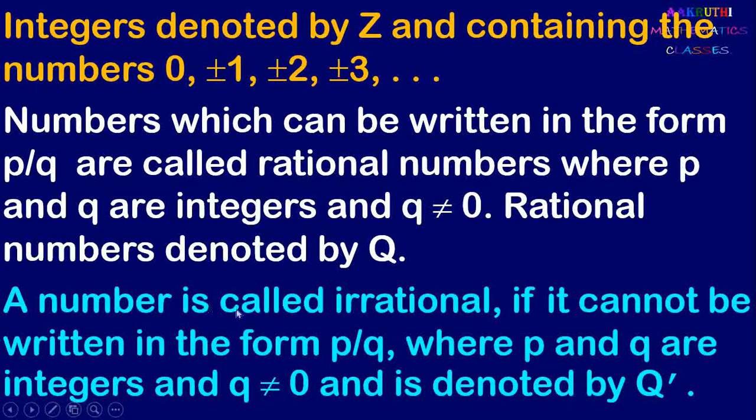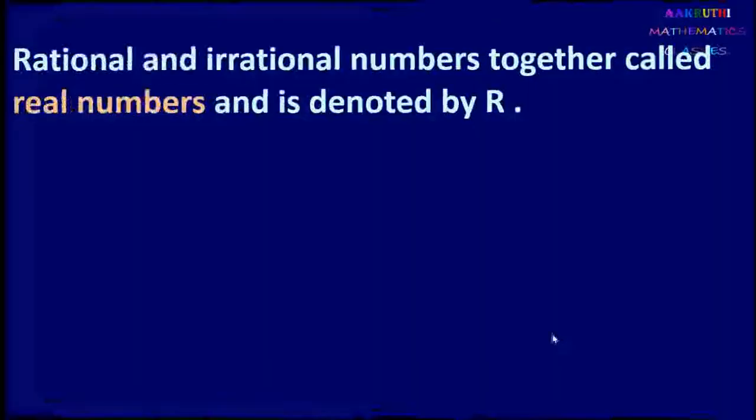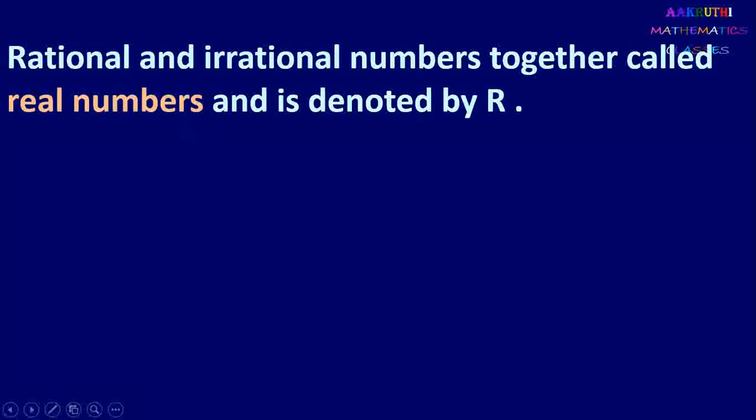Next it is irrational numbers. A number is called irrational if it cannot be written in the form of p by q, where p and q are integers and q is not equal to 0, and it is denoted by Q dash. Next we have real numbers, that is rational numbers and irrational numbers together. It is called real numbers and it is denoted by R.